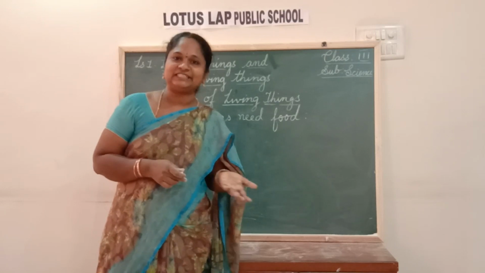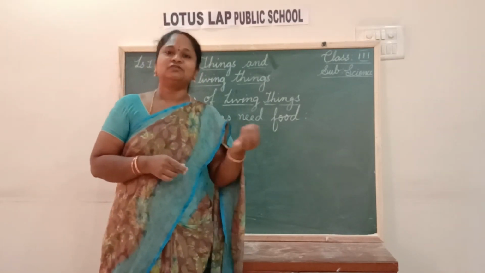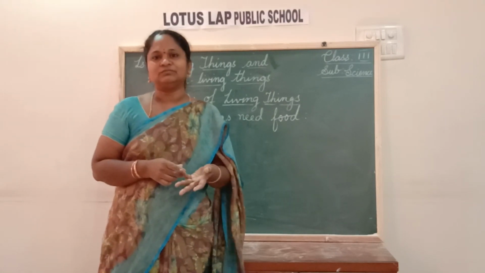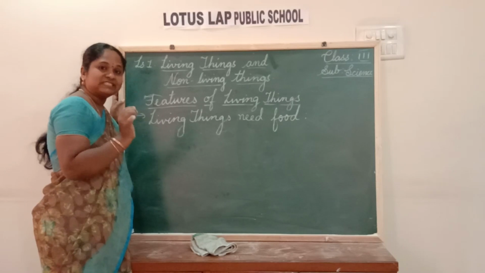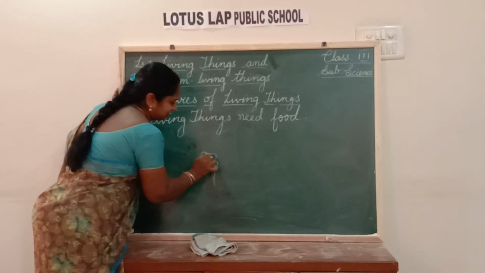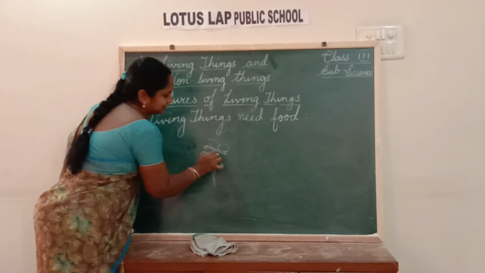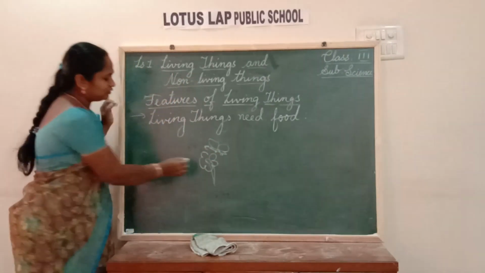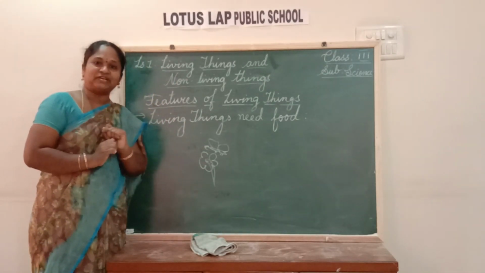Then what about cat and dog? They will be eating. Cat will drink milk and also some food items which we give. Dog in the same way. And what will butterfly take? Butterfly will suck nectar from the flower. We can see the butterflies flying, isn't it? They will be sucking nectar from the flowers. That is the food of butterfly.